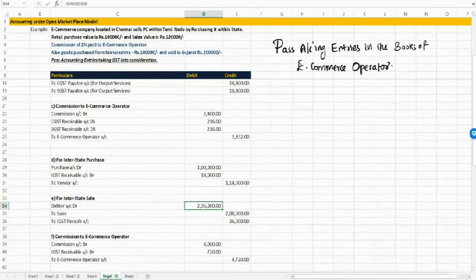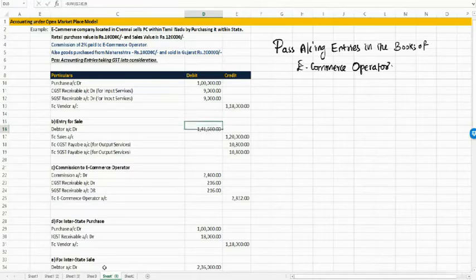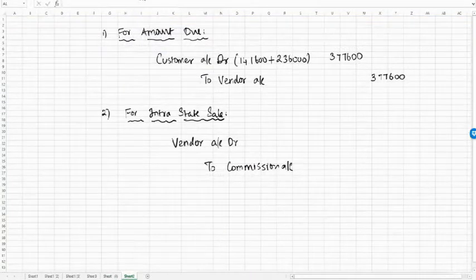Let's see what is the sale, intrastate sale. We have intrastate sale somewhere here. Yeah. Intrastate sale is 1,20,000, and on which the commission recognized by the vendor is 2,400. So that should come over here also. Let's recognize it is 2,400.